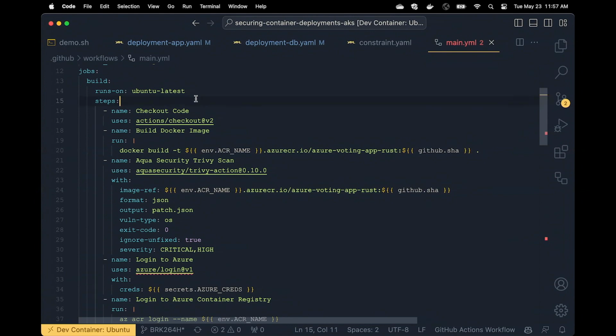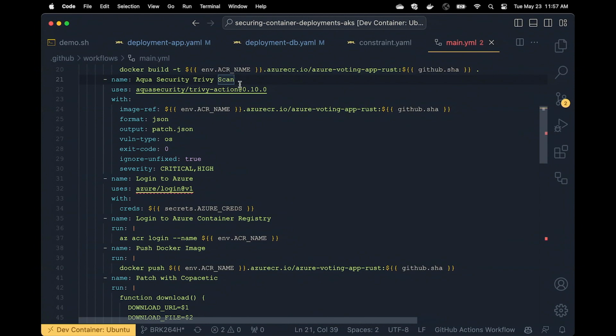And the first step is to check out the code. So it's going to pull down the GitHub repository, and it's going to build the application with the Docker build command. So this is the Azure Voting app rewritten in Rust. So it's going to compile that, and then eventually output on the local machine a container image, and then it's going to tag it with the GitHub SHA that you can see there at the end of line 20.